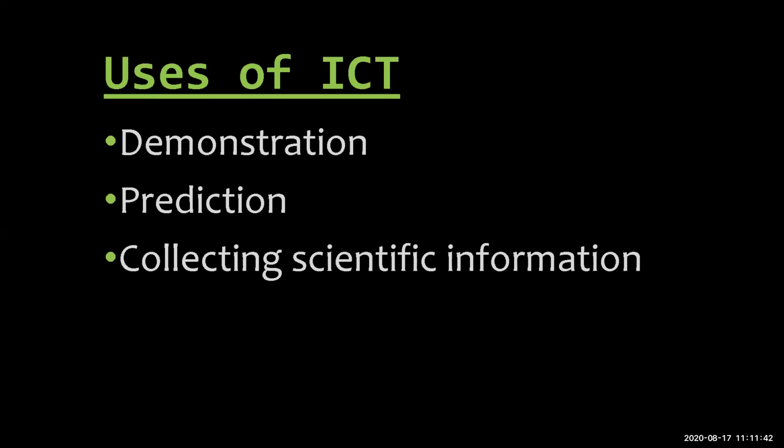Then there is collecting scientific information. Now scientific information, we can collect it with the help of what? Internet, emails, news groups, blogs, chat rooms, Wikipedia, then video conference, etc. These are the things by which we can collect scientific information. We can use the internet, news groups, blogs written by well-known scientists, chat rooms, then emails, we can get them on Gmail, and Wikipedia, which has vast content, then video conferencing, etc.